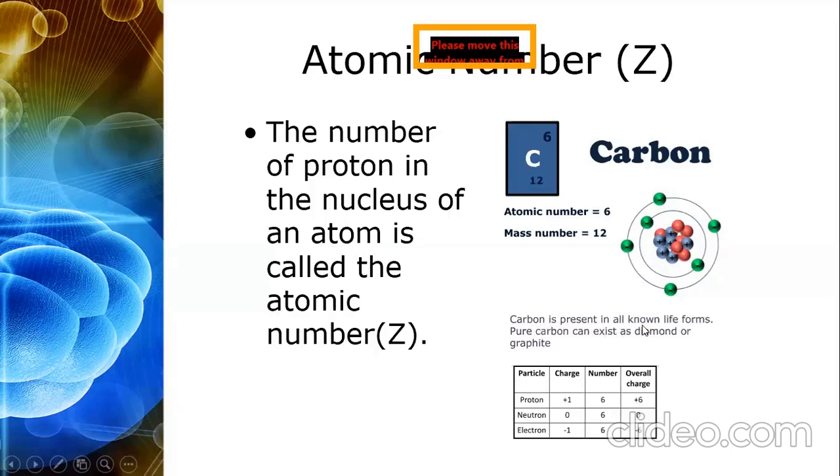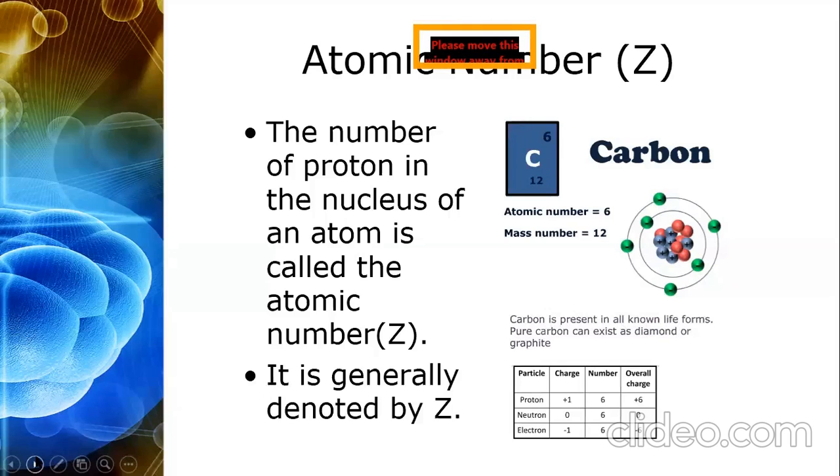Carbon is present in all known life forms. Pure carbon can exist as diamond or graphite. So every carbon atom, whether in the form of diamond, graphite, or pure carbon, has the atomic number 6. Got it? It is generally denoted by capital Z.